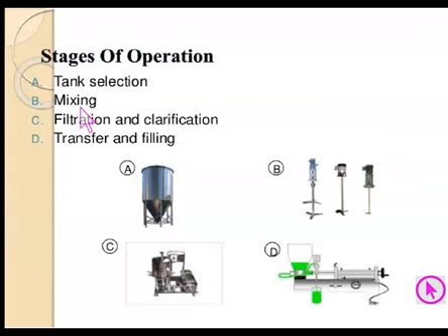Then the active ingredients with the other non-active ingredients, we have to mix them thoroughly to get the monophase liquid mixture. So the mixing is the important concern, and the equipment used for the mixing purpose must be selected properly according to the size of the tank, according to the shape of the tank.